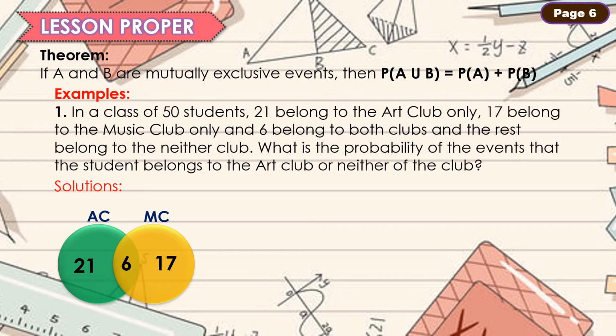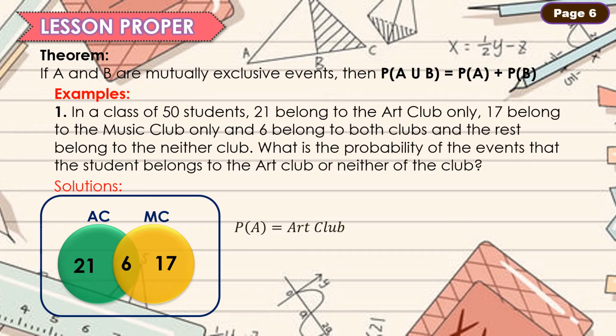And the rest belong to neither club. So, ang naiiwan o natitira ay hindi miyembro ng alinmang club. Maglelet tayo na ang A natin ay ang mga batang miyembro ng art club. And the probability is 21/50. Ayan, nakalagay na dito, 21 ang batang miyembro ng art club at ang total natin ng number of students ay 50. Kaya 21/50. Then, maglilet ulit tayo na ang B natin ay ang mga batang hindi miyembro ng alinmang club.